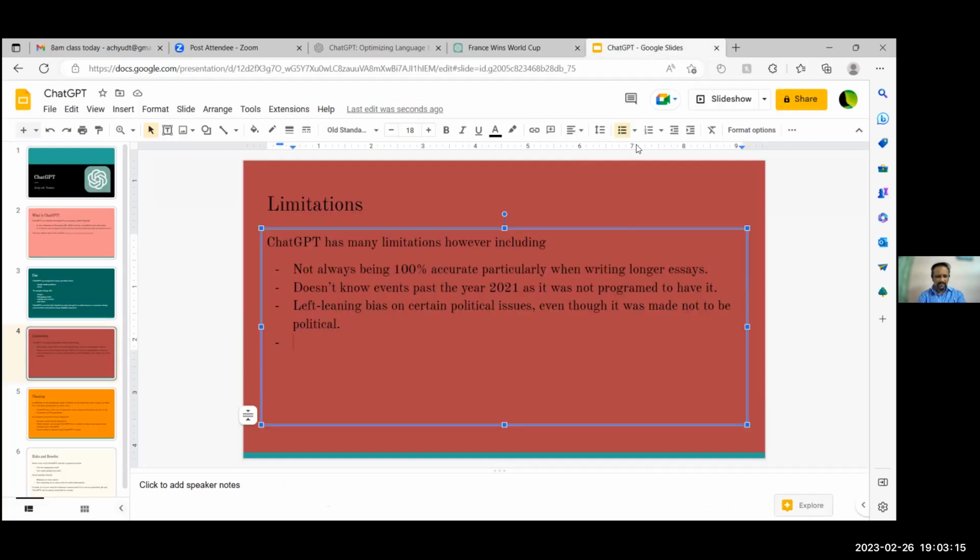So it's not an accurate thing, and it has a left-leaning bias on some political issues, like climate change and other things, even though it was not made to be political. This type of political bias is normal for something like this, mainly because online sources in general are a little left-leaning, from Wikipedia to Google.